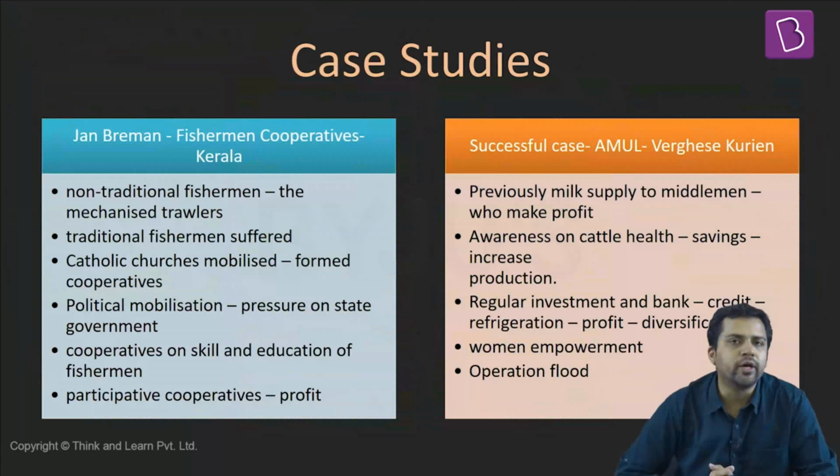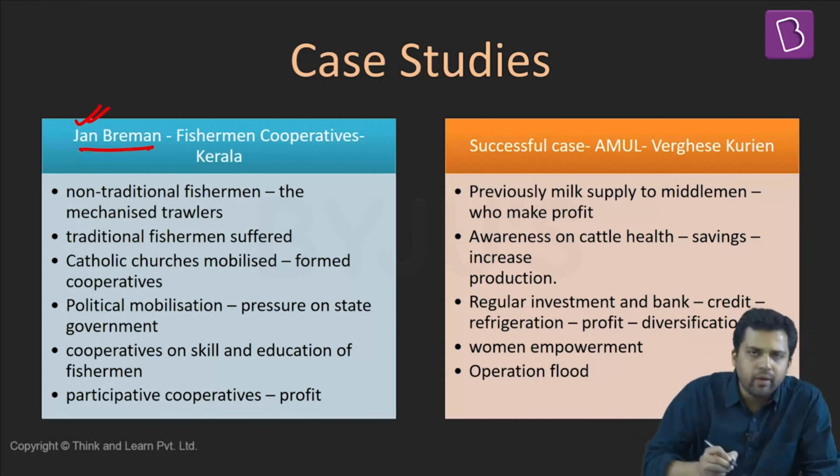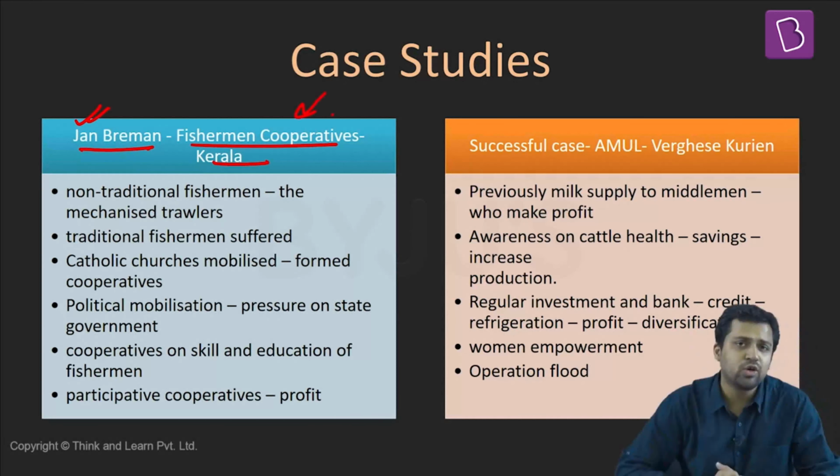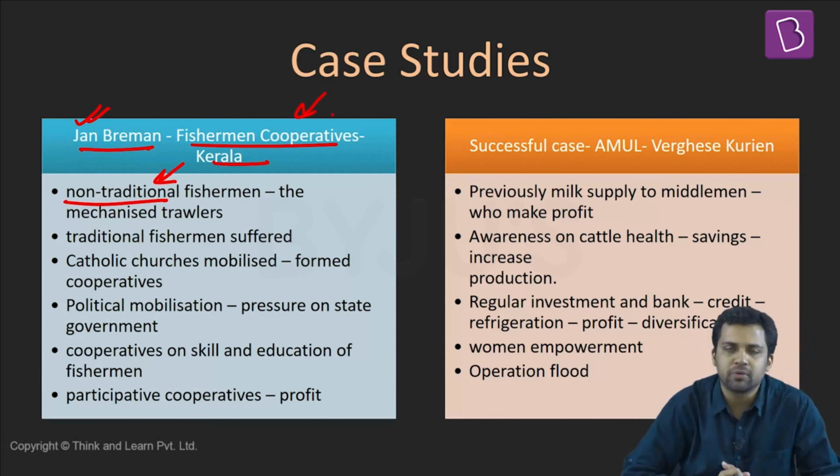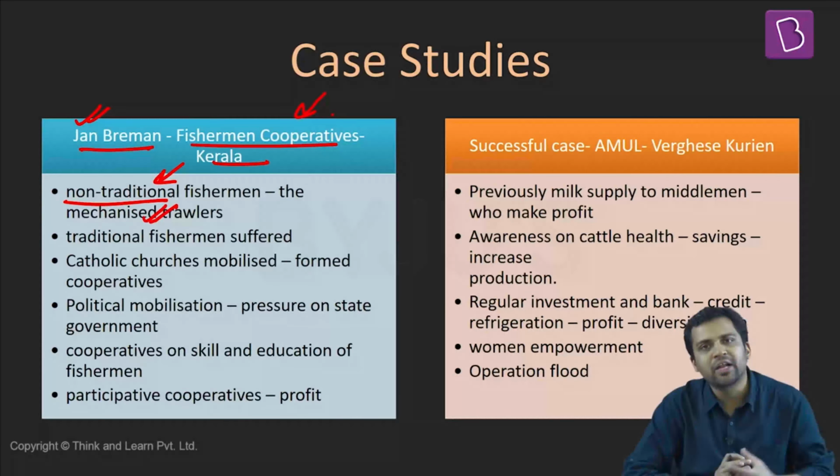So what we will do here is look at some positive case studies, and some case studies which also bring out some of the issues related to cooperatives. There has been a study by Jan Bremen on the fishermen cooperatives in Kerala. He finds that the traditional fishermen in Kerala were under threat, from the non-traditional fishermen. The non-traditional fishermen had started using mechanized trawlers. Since they are using mechanized trawlers, the traditional fishermen's source of livelihood, their job security, was under threat.